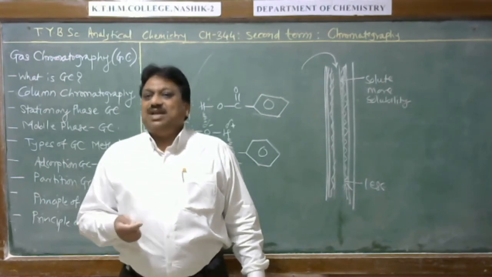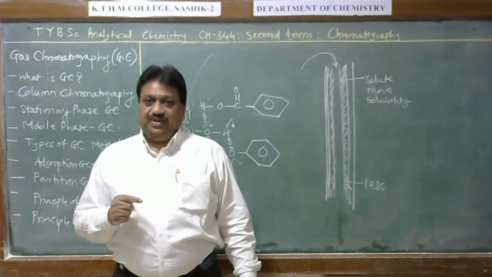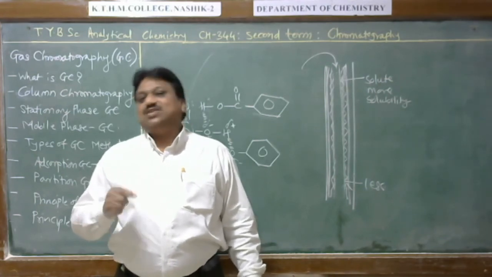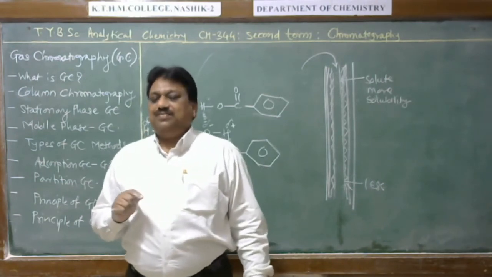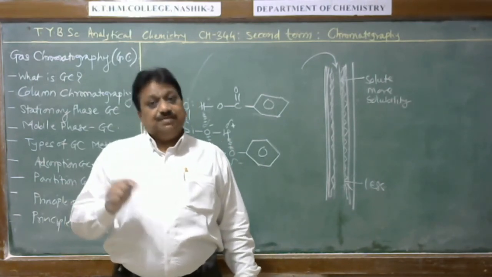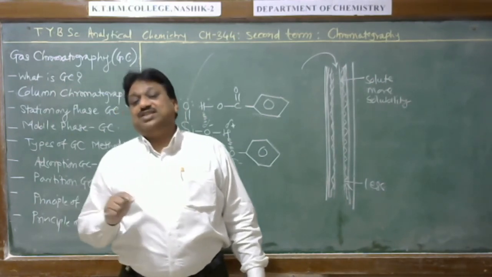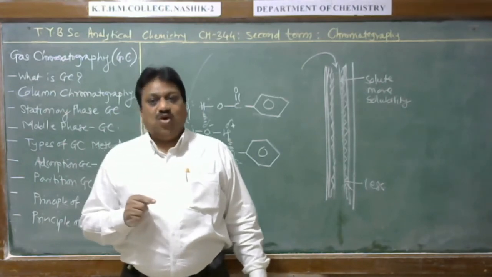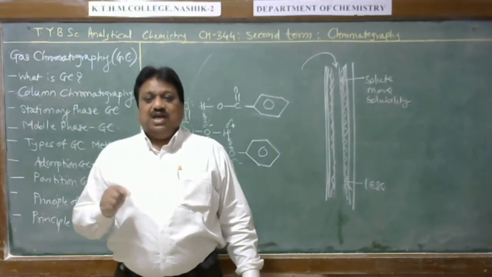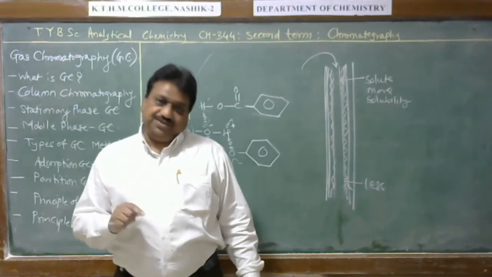Students, in a forthcoming lecture we will discuss the instrumentation of gas chromatography, that is, instrumentation of gas solid chromatography and gas liquid chromatography. Both techniques have the same instrumentation, but we will discuss how the GC apparatus is constructed, how it is useful for separation, and finally how it is useful for identification and estimation of samples.